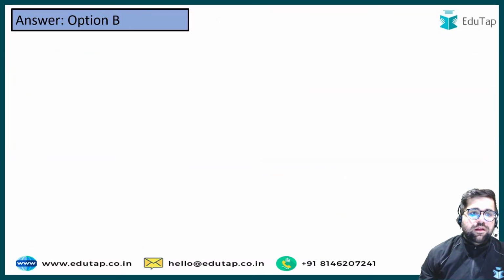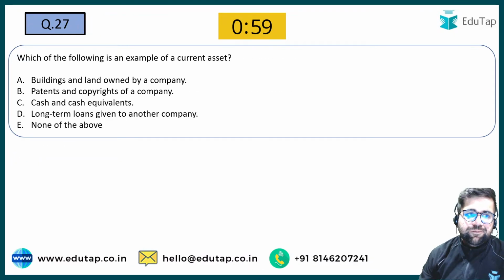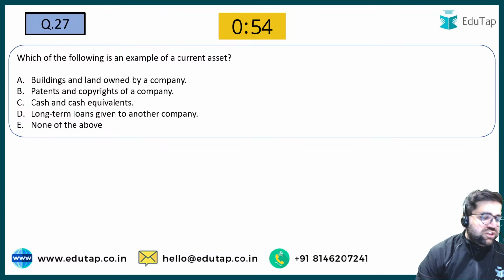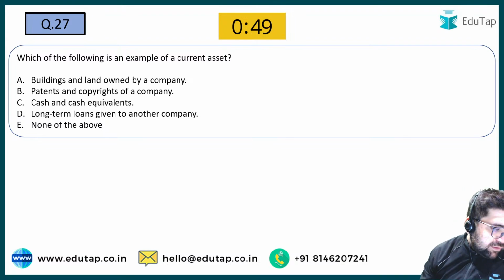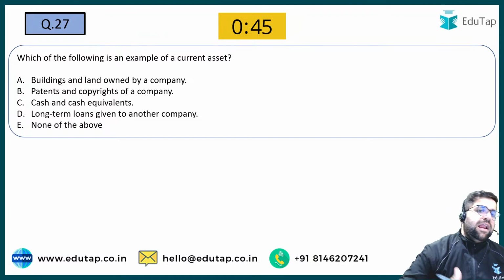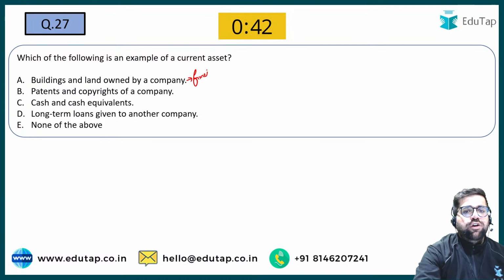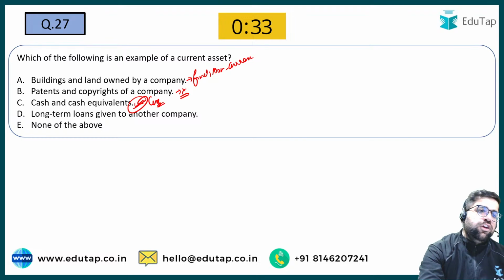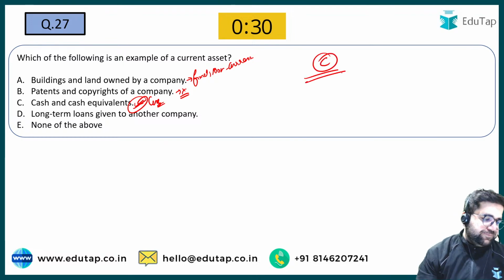Yes, chaliye. Now we are moving ahead to 27. Which of the following is an example of current asset? Current assets are those assets which are redeemable in less than 1 year or which are very liquid also. Building and land, these are my fixed assets, or you can also call them non-current. Patent copyrights are again not current. Cash and cash equivalent is the best example of current. So your answer will be option number C. 27, the right answer will be option number C.